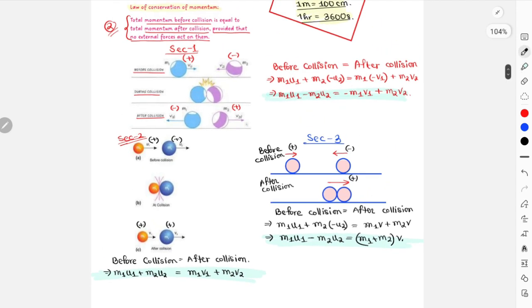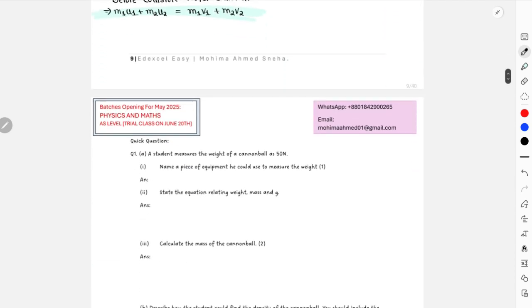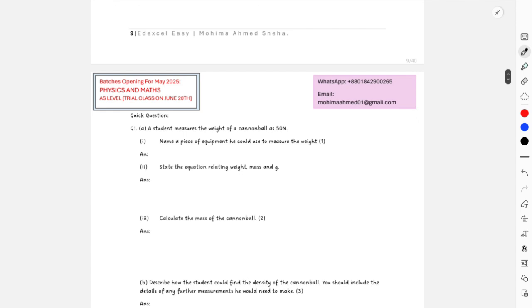Okay, this is it for momentum. After this, there's nothing else from momentum. We'll now move on. This is actually the end for the Unit 1 topic entirely. So there's again a very small quick question that we're going to solve.